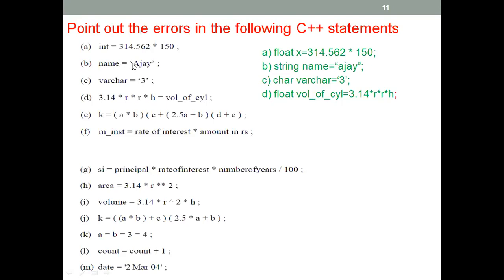How about here? Name equal to RJ, because you have more than 1 letter here. A, J, A, Y. You have 4 letters. So you must put double quotation marks like this. Okay, you can write the A as a capital, no problem. But here you have to declare it as a string. Okay, string name equal to RJ.